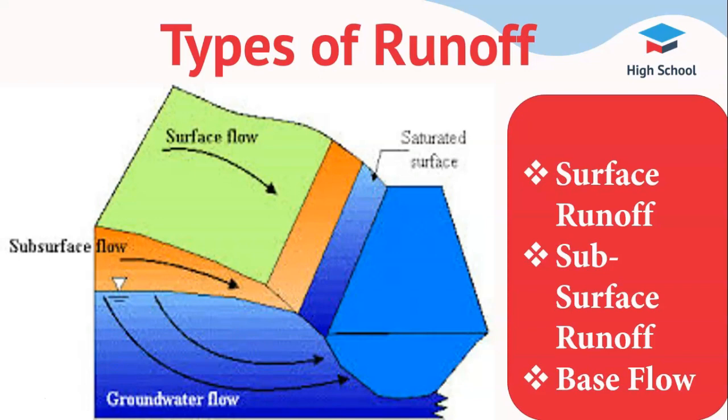Next, base flow. It is the flow of underground water from a saturated groundwater zone to a water channel. It usually appears at a downstream location where the channel elevation is lower than the groundwater table. Groundwater provides the stream flow during the dry periods of small or no precipitation.